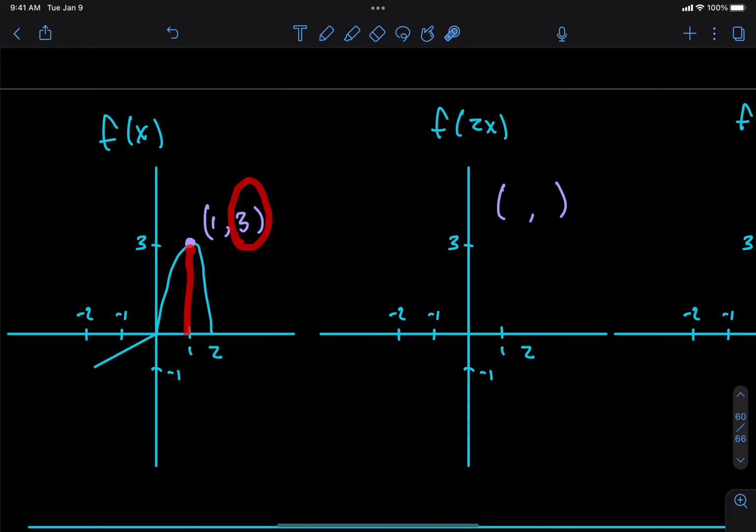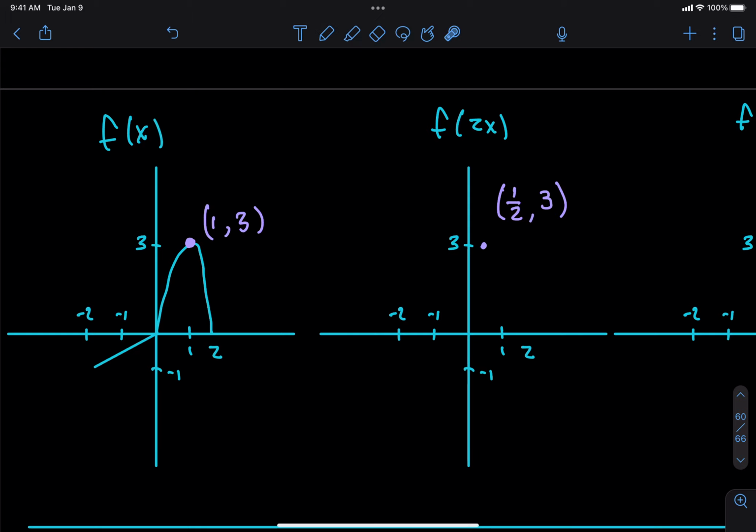If I multiply by a number on the inside, am I changing the height? No, I'm not changing the height. So the height of this point should be the same. And what should the x value of that point be? It should be 1/2. We take the x value of all the points and divide it by whatever that number is. So the point (1/2, 3) is going to be on the graph.